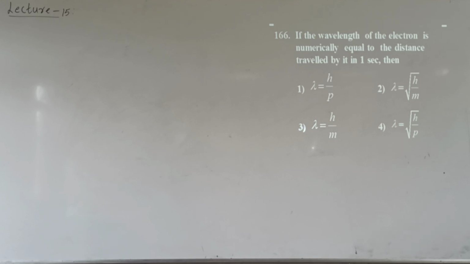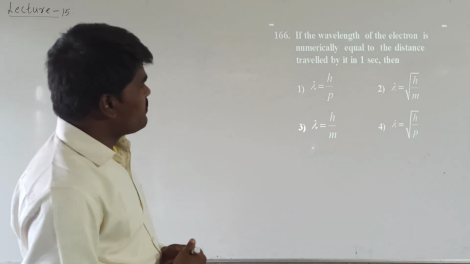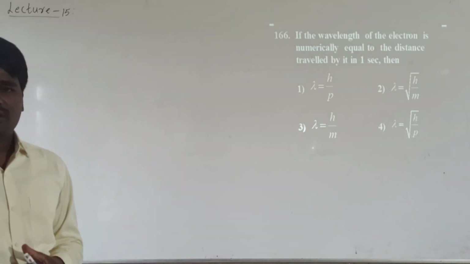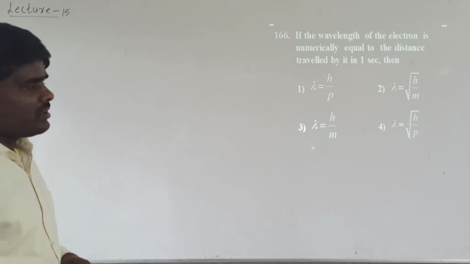Look at the next question. If the wavelength of electron is numerically equal to the distance travelled by it in 1 second, what is the meaning of distance travelled by electron in 1 second?